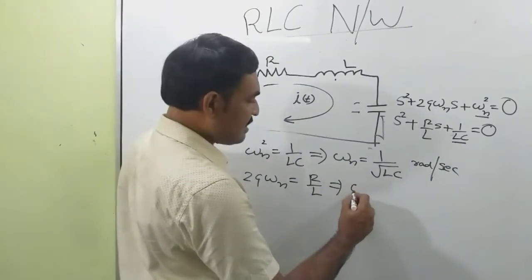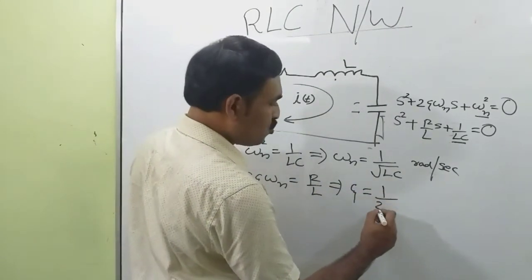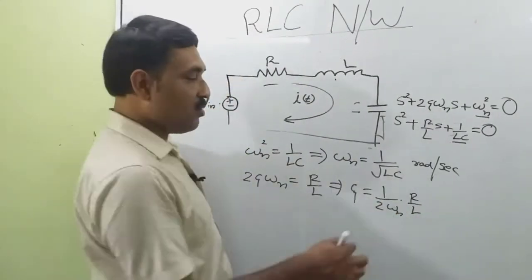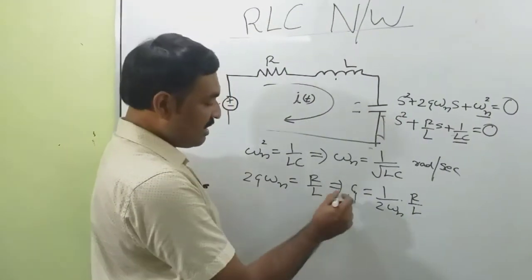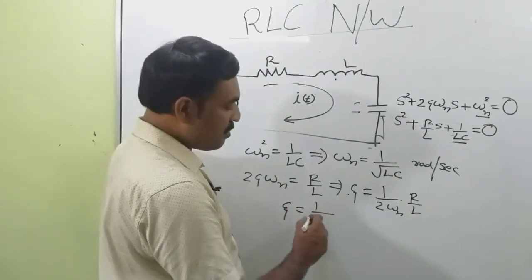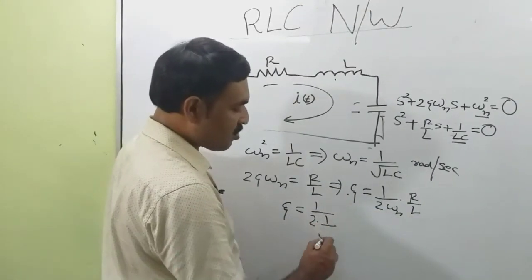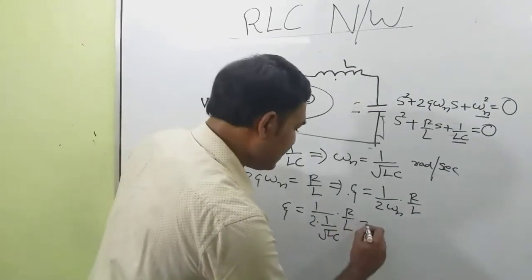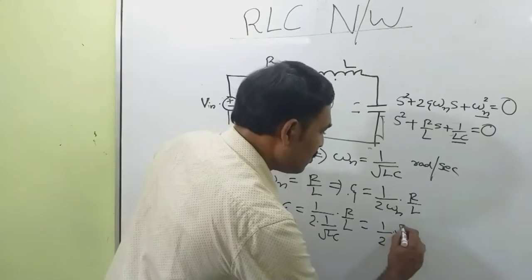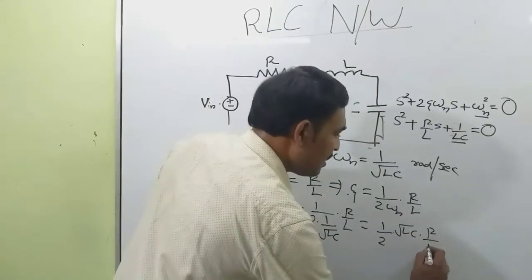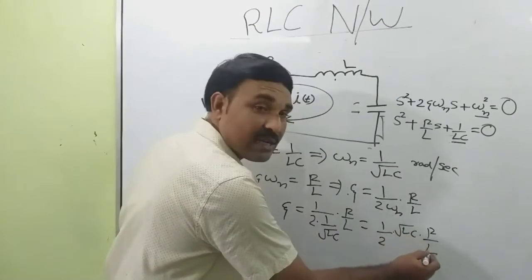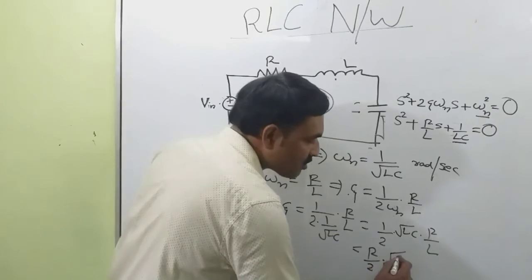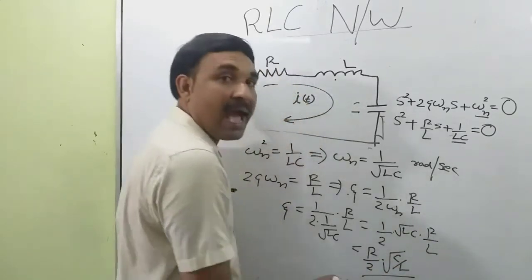This implies theta is equal to 1/(2 omega n) into R/L. Now putting the value of omega n, theta is equal to 1/2 into root LC into R/L. Root L and root L get cancelled, so theta is equal to R divided by 2 into root of C/L. This is the value of theta.